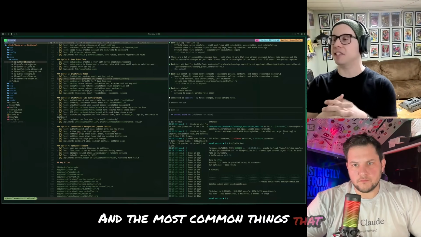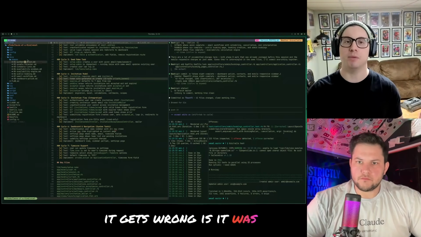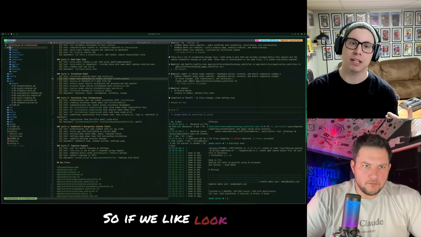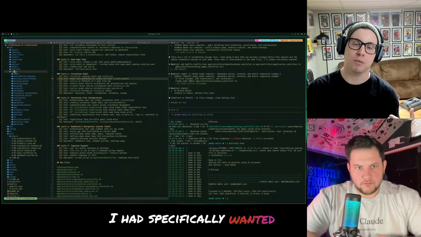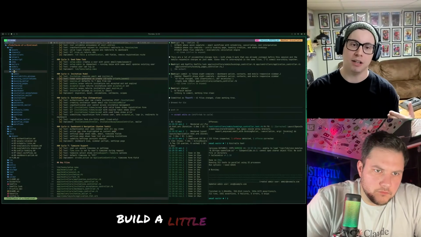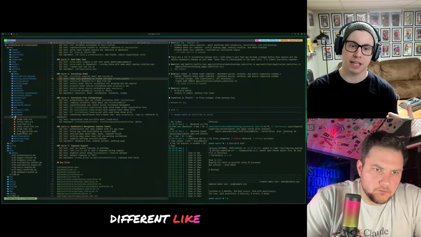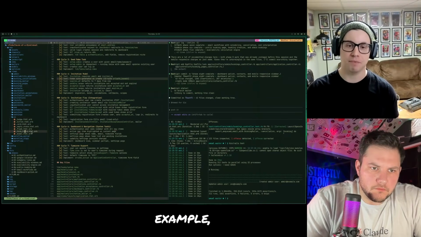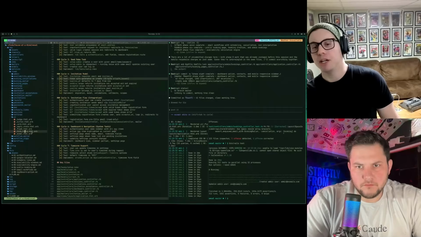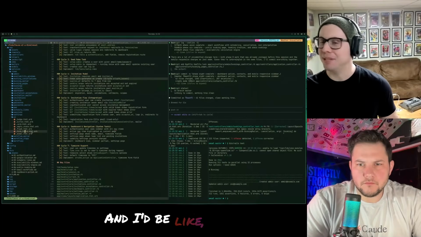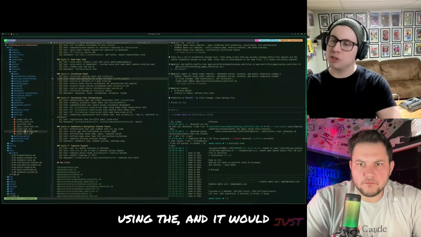And the most common thing that it gets wrong is that it was building a UI kit. So if we look at our views, I had specifically wanted it to build a little UI kit of different form fields, for example, in here. It would forget to use that. And I'd be like, well, you're not using it. And it would just quickly correct it.